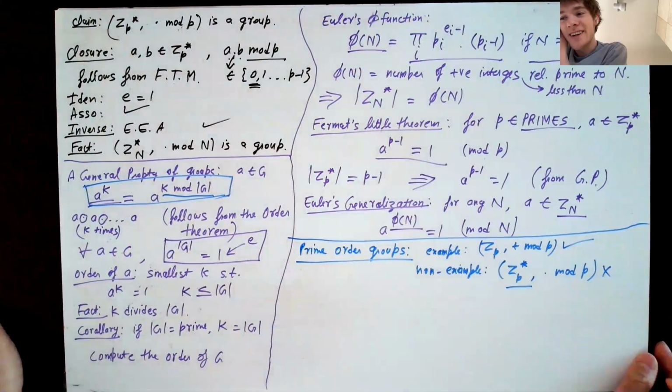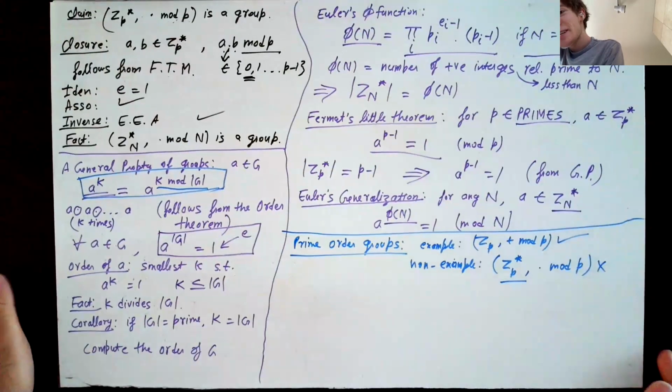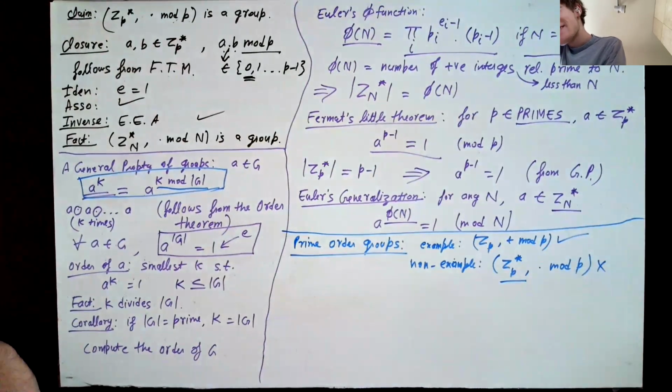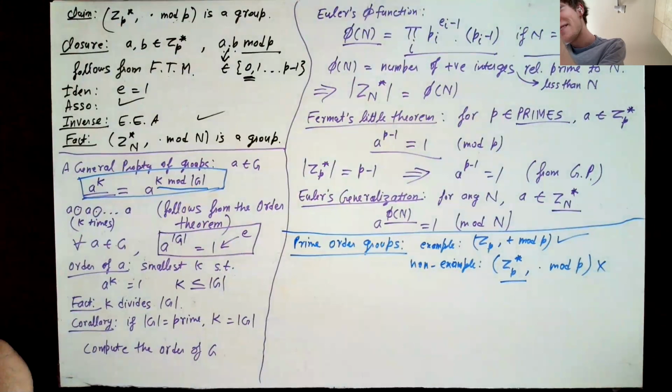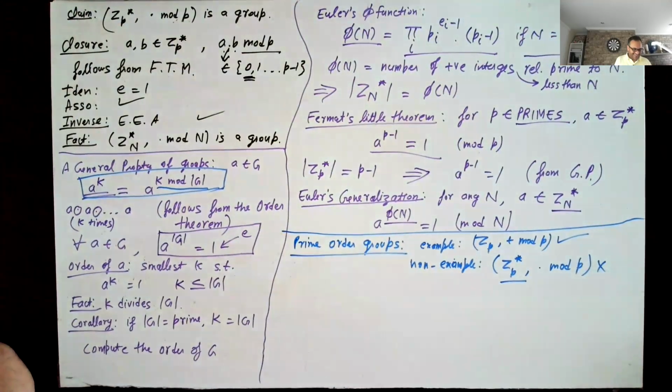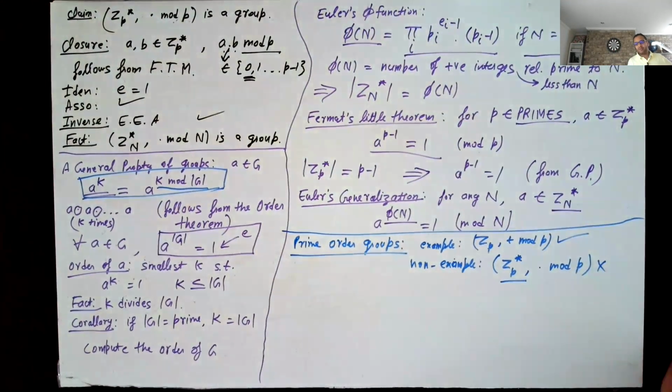We could do Z3 star. So Z3 star, what is the order of Z3 star? Isn't the order of Z3 star 2? Yeah, prime. Oh, 2 is a prime? Okay. Yeah, you're right. So Z3 star is typically not useful in cryptography because we want our prime to be very large, but nonetheless, good point.